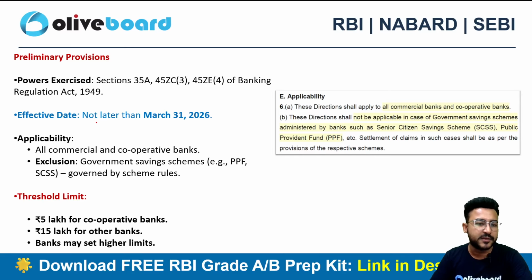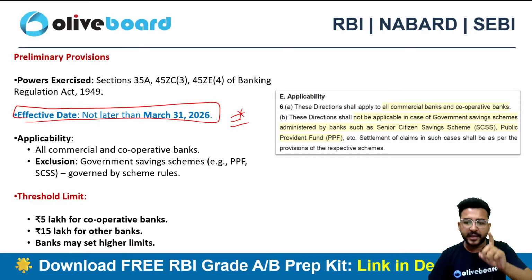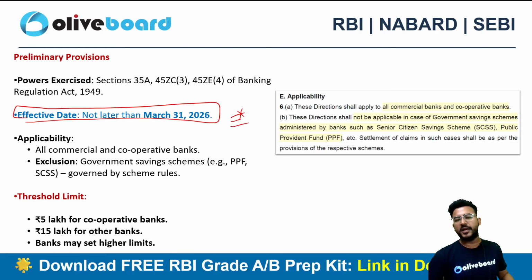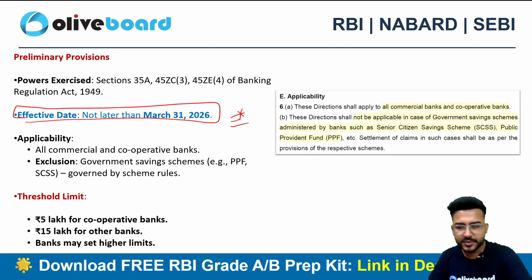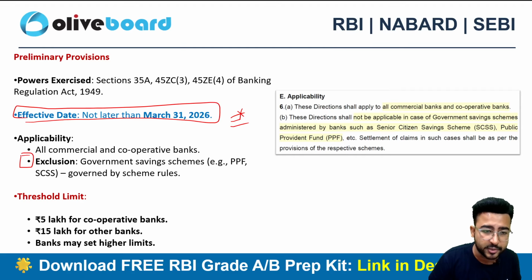And what is the effective date? All the regulated entities should follow this not later than 31st March 2026. So by 31st March, the closure of this financial year, all the regulated entities need to follow this circular. The applicability will be all the commercial banks and all the cooperative banks. However, there is a particular exclusion that you need to know.